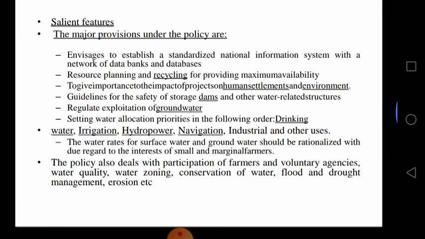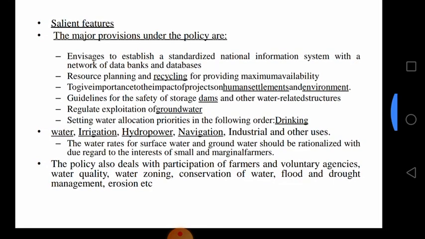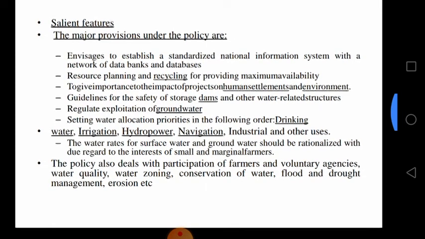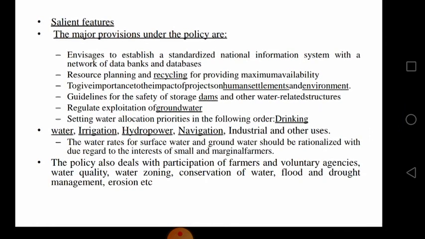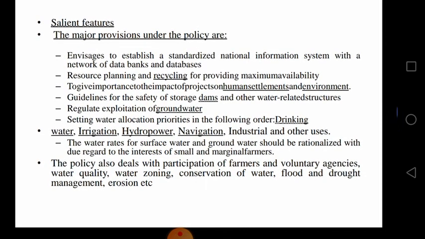Although groundwater is a community resource, it is still perceived as individual property, and there are inter-regional, interstate, intra-state and also intersectoral disputes in sharing of water. So that is also why a proper national policy is required.